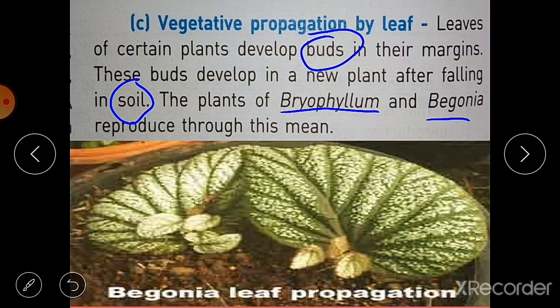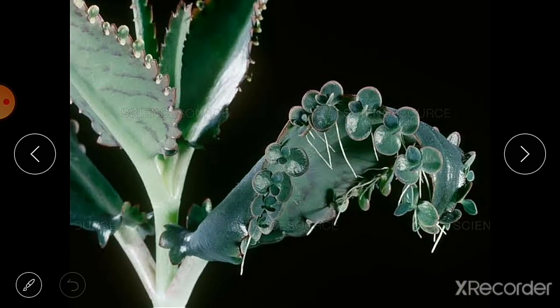So here you can see this Begonia plant. Its leaves are developing buds, and these buds are then developing into new plants. Here you can see this is the Bryophyllum. These are the small buds. When these buds fall into the soil, they grow into new plants again.